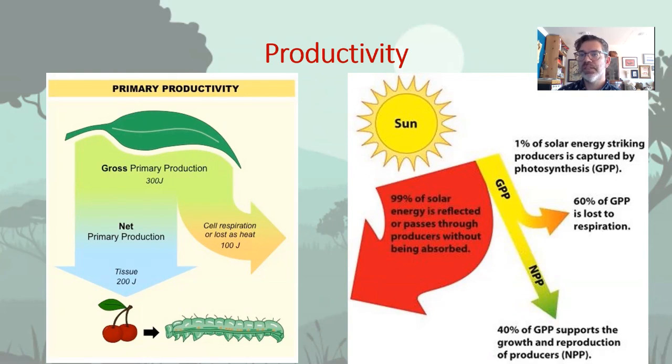Now that we have established how organisms obtain energy, let's look at global patterns of energy availability. Ultimately, life exists because of photosynthesis. The measure of the rates of photosynthesis is called productivity. Gross primary production is the total energy produced by photosynthesis, and net primary production is the value minus the energy lost as heat or through respiration.